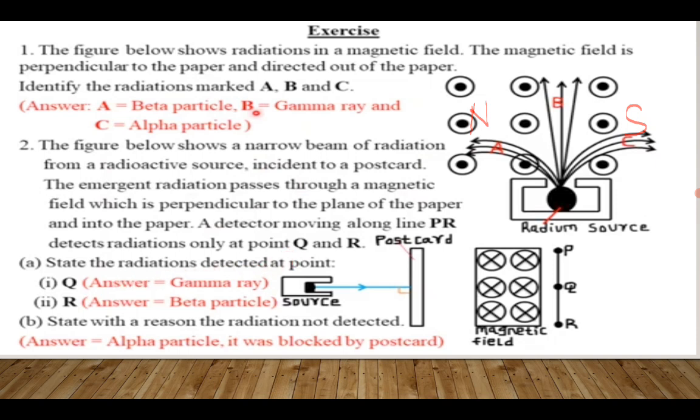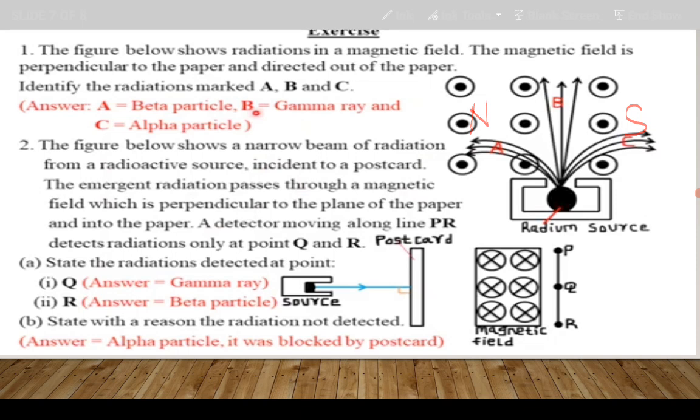All right. So postcard is a paper, therefore it means the radiation will pass through and it will travel in straight lines. Okay? And it will be detected at Q. But the radiation is also going to be deflected, given that this end is North Pole and this end is South. Some radiation deflected this way.